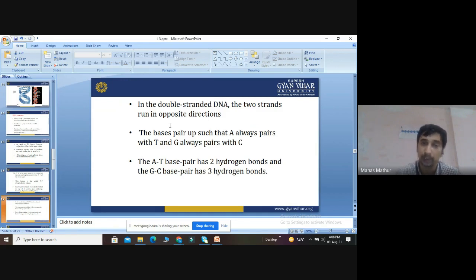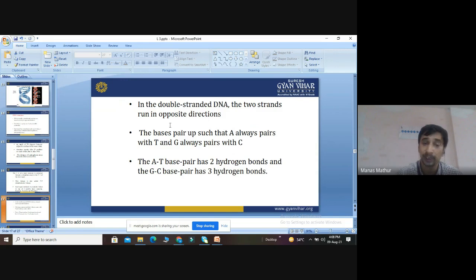The bases are paired in such a way that adenine always pairs with thymine and guanine always pairs with cytosine.